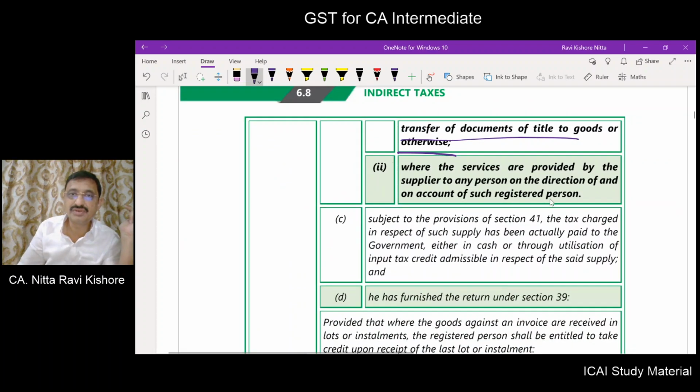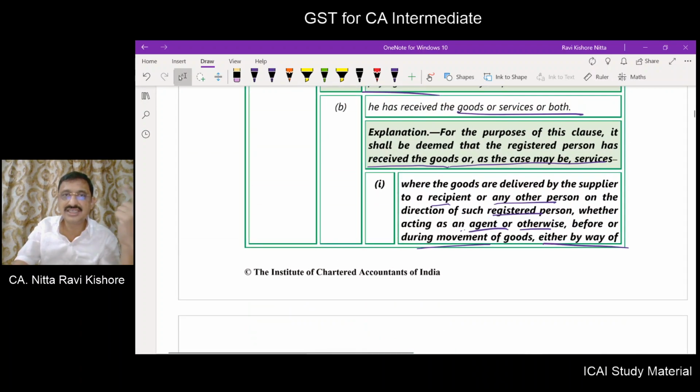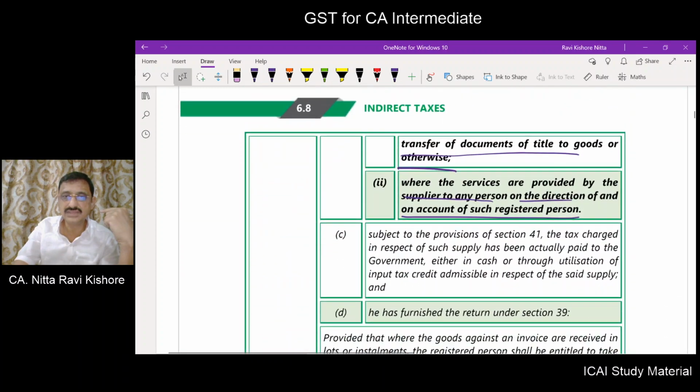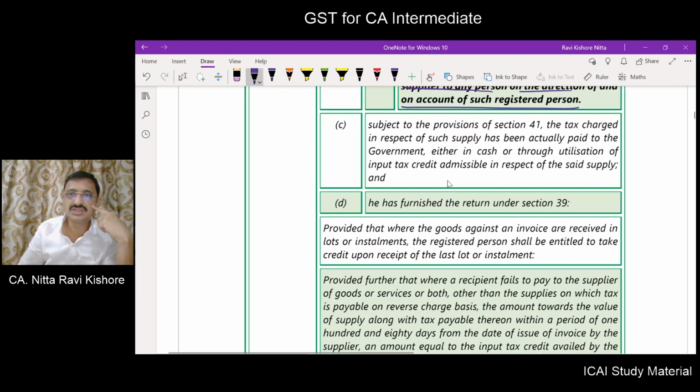Where the services are provided by the supplier to any person on the direction of and on account of such a registered person. These two came by way of an amendment. We will understand it in our analysis part. Now, subject to the provisions of section 41, the tax charged in respect of such supply has been actually paid to the government either in cash or through utilization of ITC admissible in respect of the said supply. Friends, this is a very controversial point or provision.